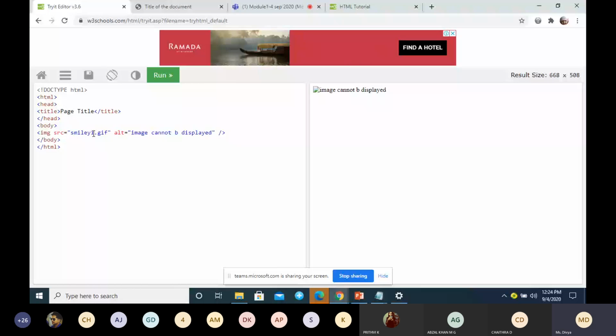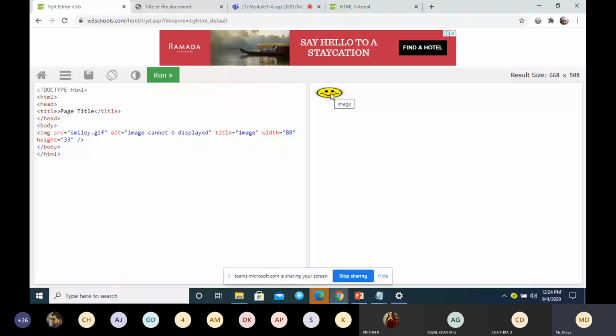There is one more attribute: you can give the title. You can give the width, and you can give the height to the image. When I mouse over, you can see the title I have given appear on the image.